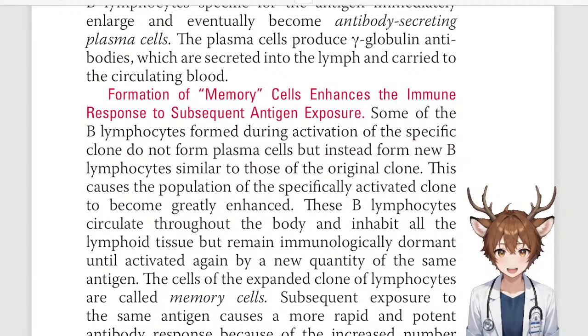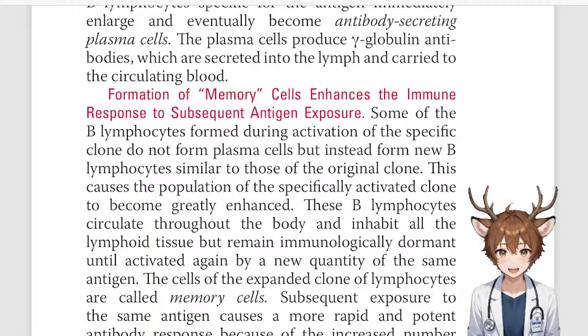Formation of memory cells enhances the immune response to subsequent antigen exposure. Some of the B lymphocytes formed during activation of the specific clone do not form plasma cells, but instead form new B lymphocytes similar to those of the original clone. This causes the population of the specifically activated clone to become greatly enhanced.